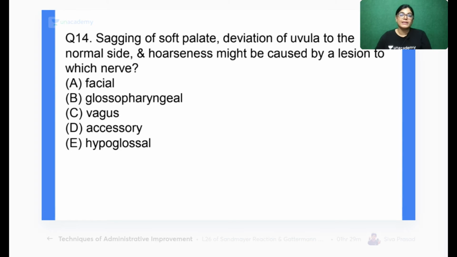Let's move on to the next MCQ, that is MCQ number 14. Sagging of soft palate, deviation of uvula to the normal side, hoarseness might be caused by the lesion of which of the following nerves. These clinical features are seen in nerve injury. Which of the following nerve injuries? Your time starts now. Five options are there and you have to give me the right answer. Question number 14.